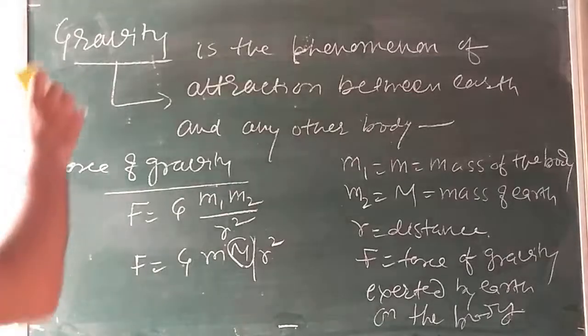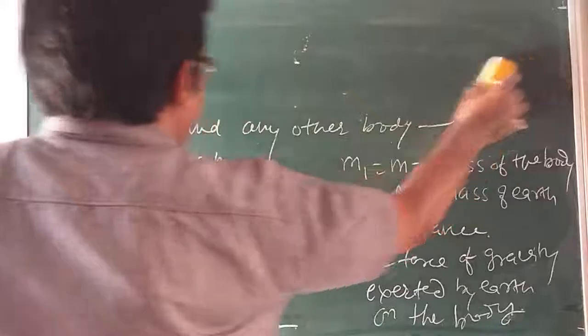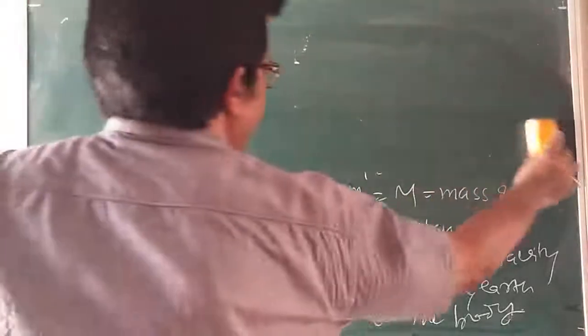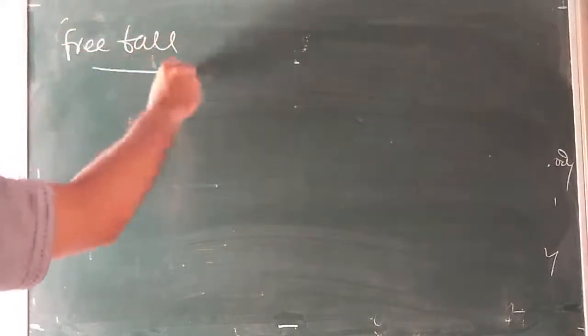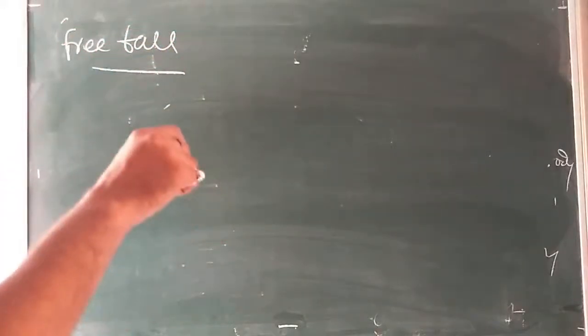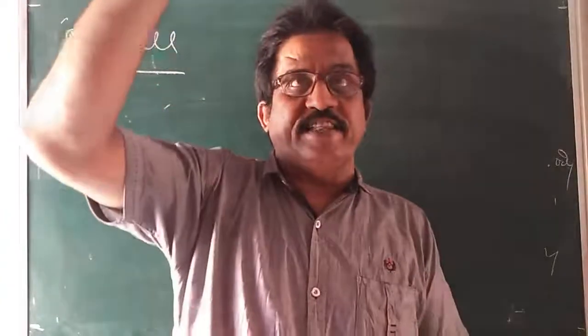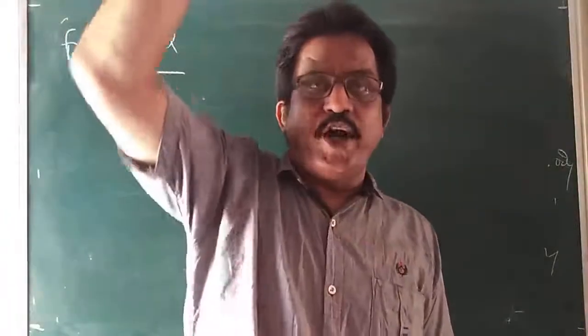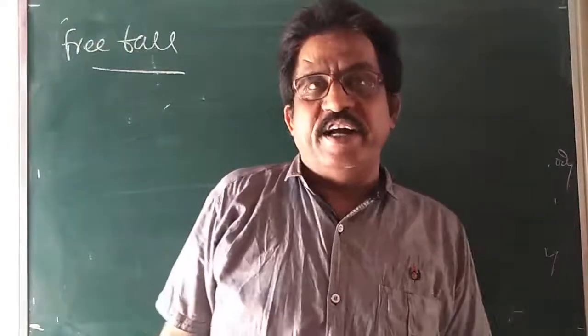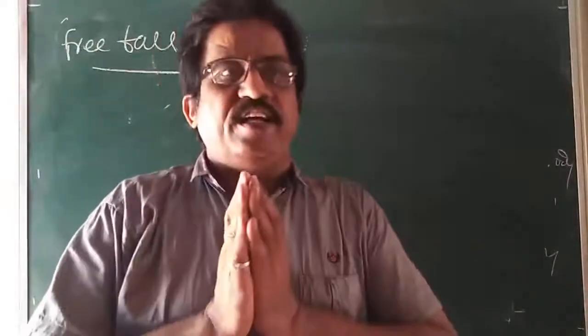One more term I want to explain here. What is free fall? Everybody on the earth is attracted by the earth towards the center. Again the same example: the body is going down under the action of acceleration due to gravity.